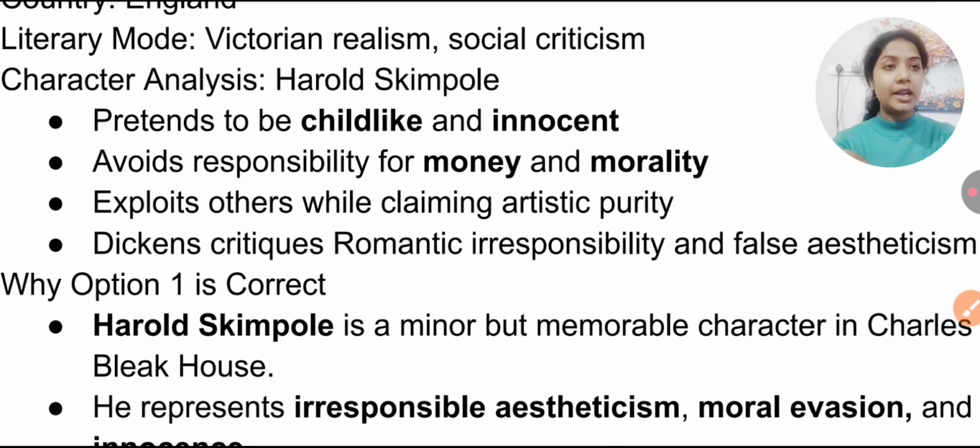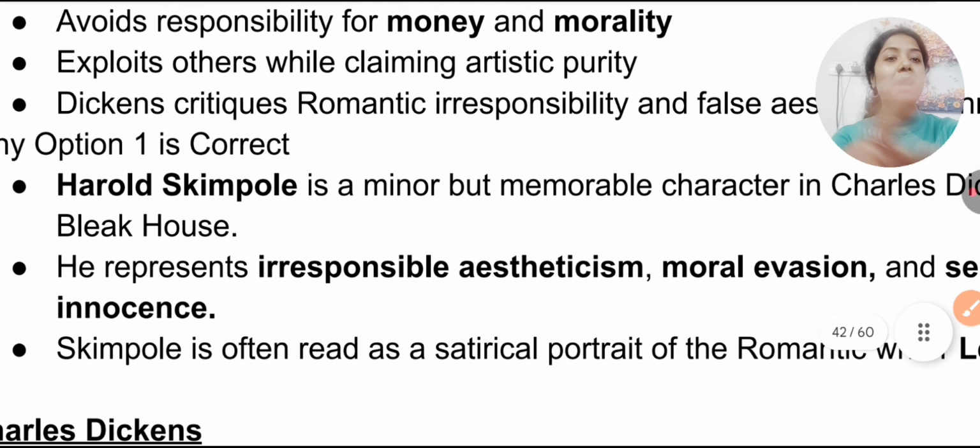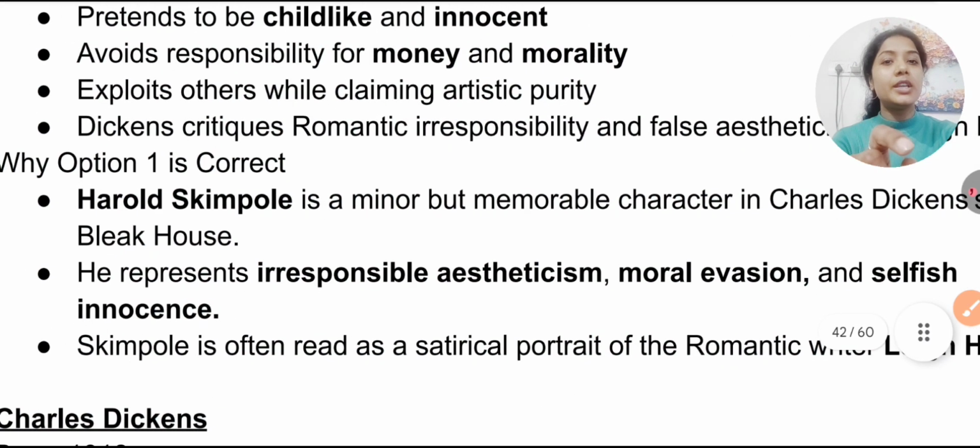By putting this character in the work Bleak House, Charles Dickens is trying to show romantic irresponsibility by the people, like romanticism writers and people who were majorly focusing on ordinary language, common people, nature, humanity. So here he is trying to show a romantic irresponsibility, and there you will find falsity, fallacy, or aestheticism. Harold Skimpole is a minor but memorable character in Charles Dickens' novel Bleak House.